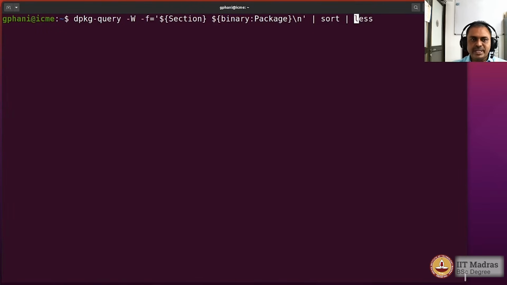Okay, so what are we doing here? We are running a query to list all the packages with a particular format, namely the section has to be given, after that the name of the package has to be given, and after that a new line. And this listing has to be sorted, and then it has to be displayed page by page. So you can see how we are using the terminal environment to look at the list of packages under the sections as done by the Ubuntu operating system, and we are looking at it page by page.